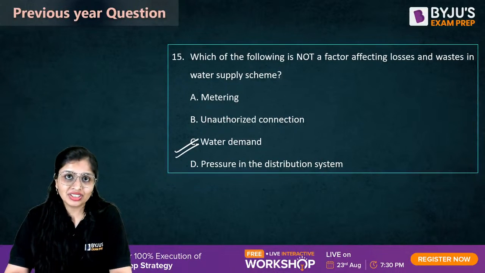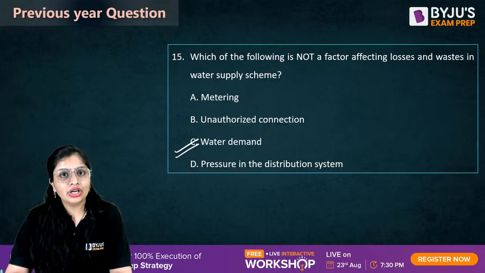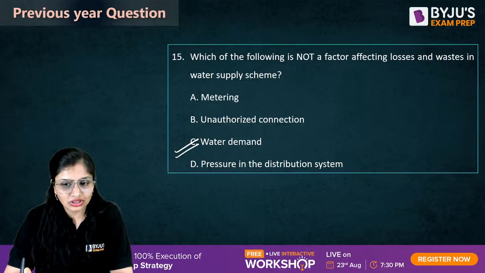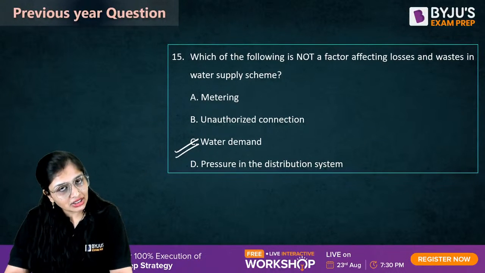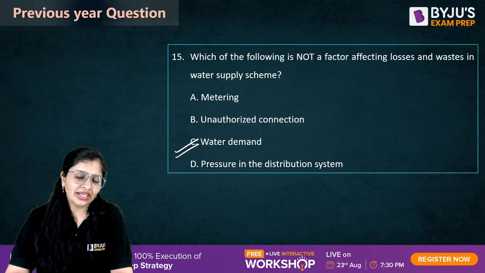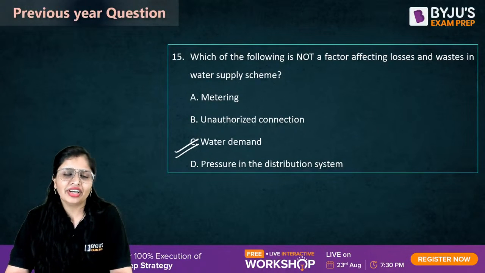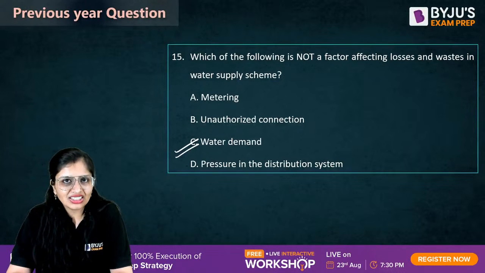Unauthorized connection, obviously if you are not paying money for water and you are using connections and using water and not paying any single penny, so of course it is affecting the losses. Pressure in the distribution system, yes. If it is a continuous system or an intermittent system, both relatively affect the pressure and the losses. So all the three affect the losses, but water demand doesn't affect the losses.